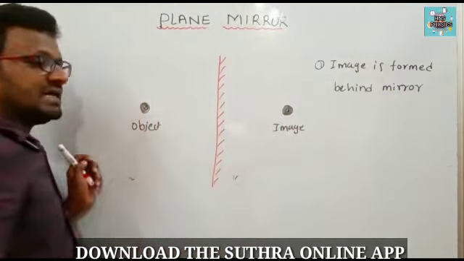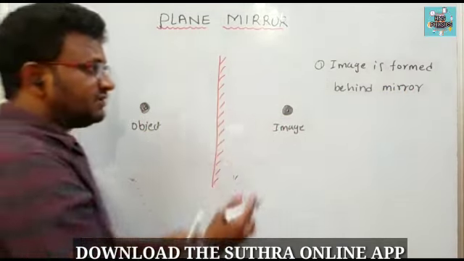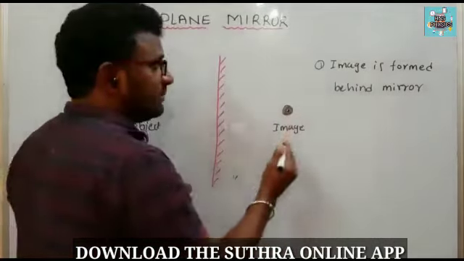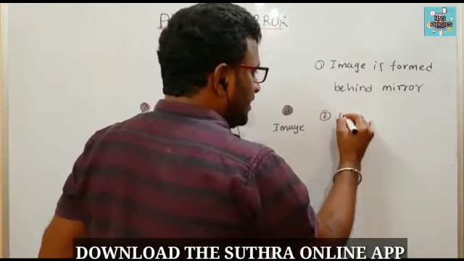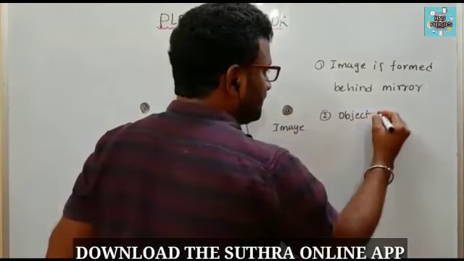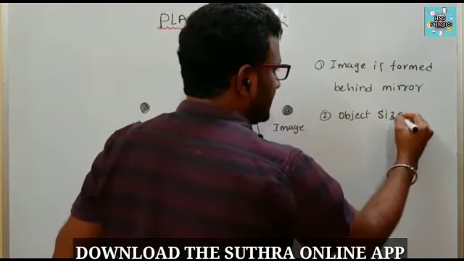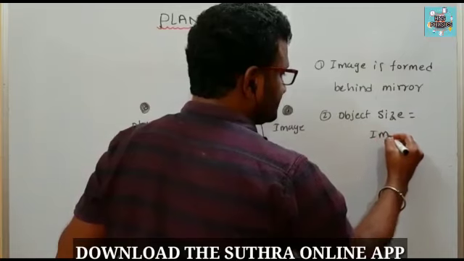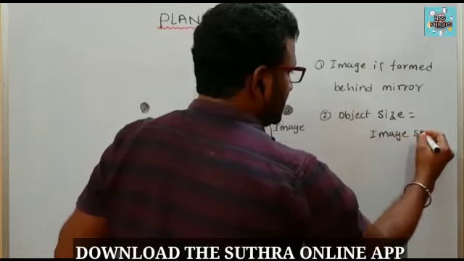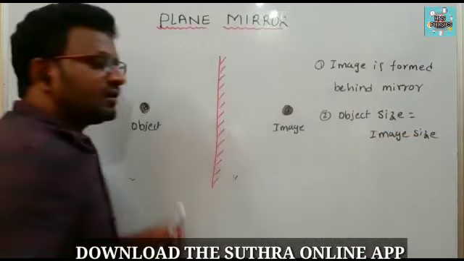How much is the size of the object? The same size of image is formed behind the mirror. That means object size is equal to image size.